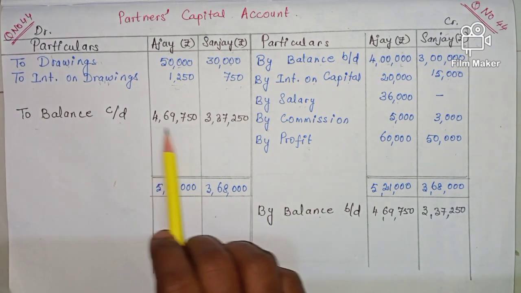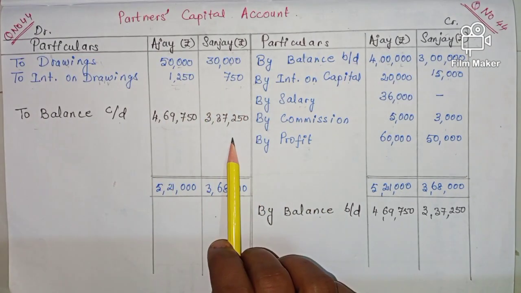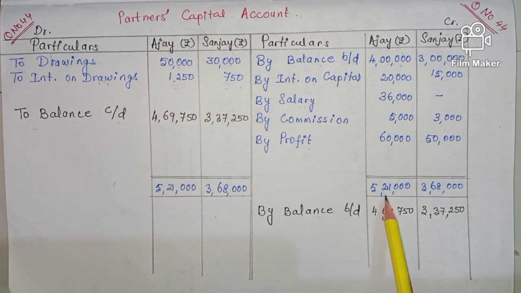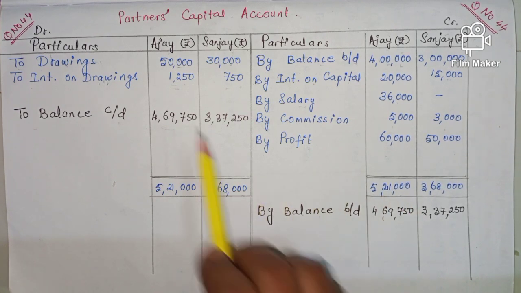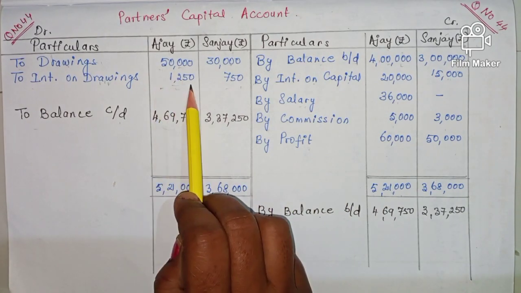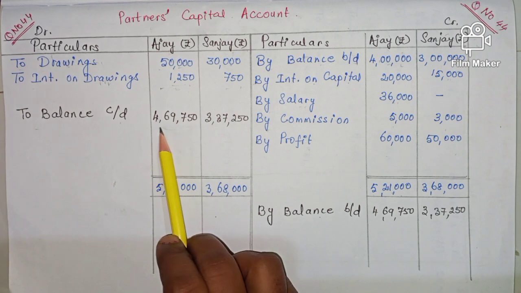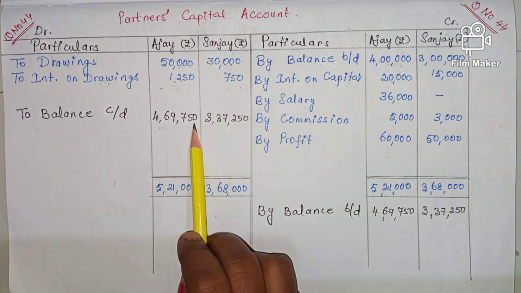out the balance. How did we arrive at these balances? Let's see. Take the total of this. Ajay, the total comes to 5,21,000. So 5,21,000 minus debit side total, that is 51,250. Then you will get the balance as 4,69,750.